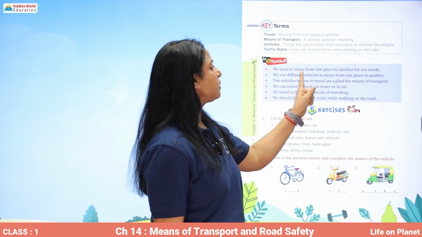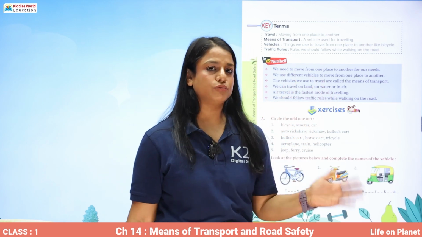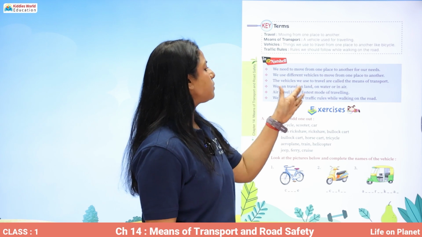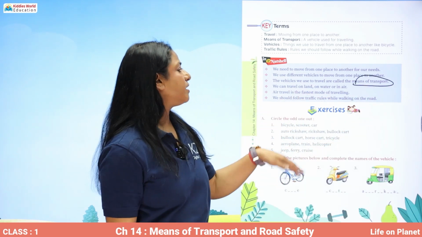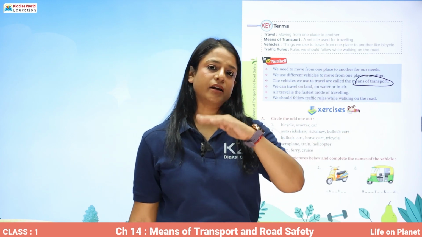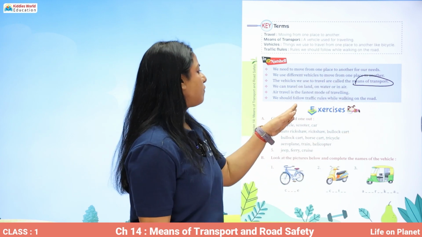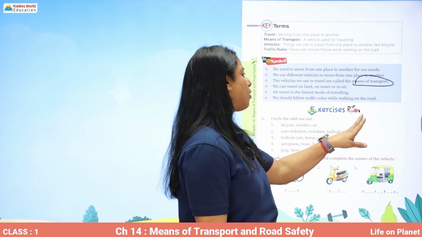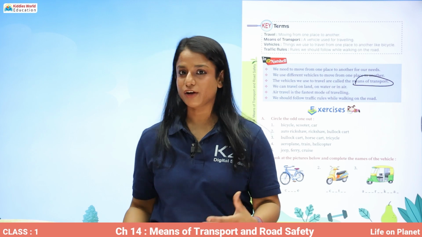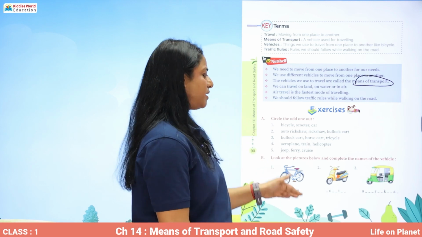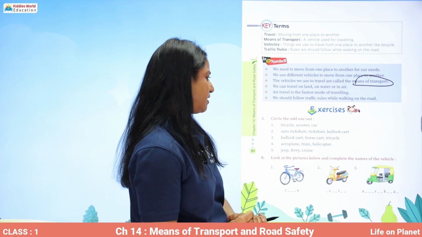We use different vehicles to move from one place to another. The vehicles we use to travel are called means of transport. We can travel on land, on air, and in water. Air travel is the fastest mode of traveling. We should follow traffic rules while walking on road. Let's complete this exercise and see what we have learned in today's lesson.